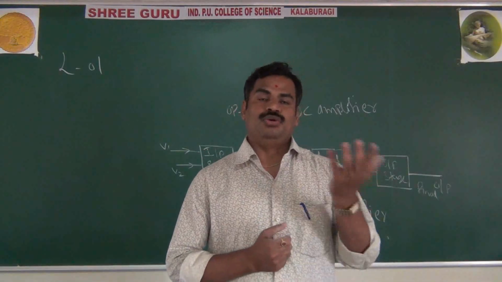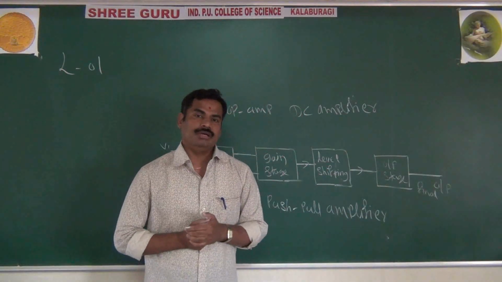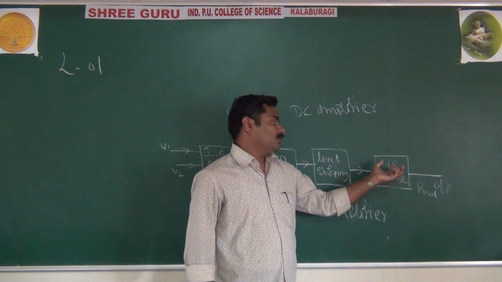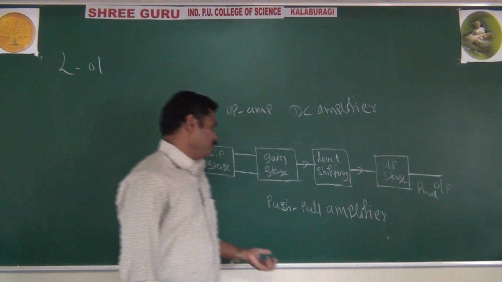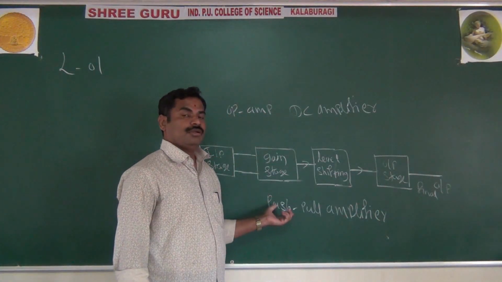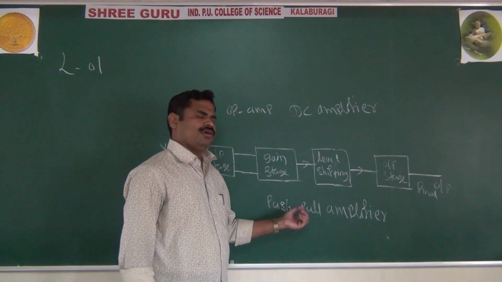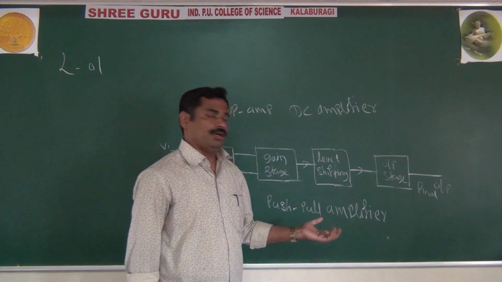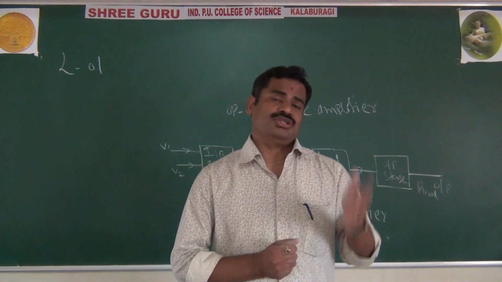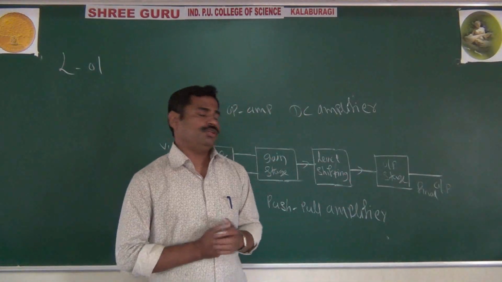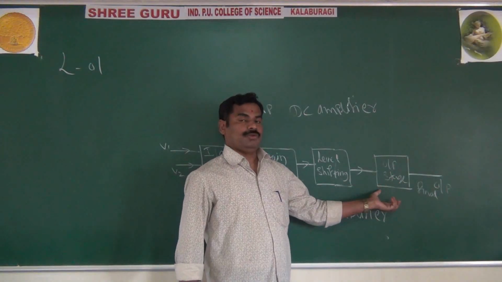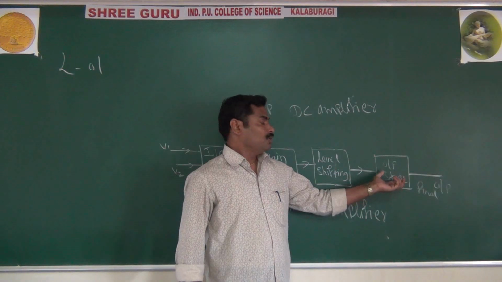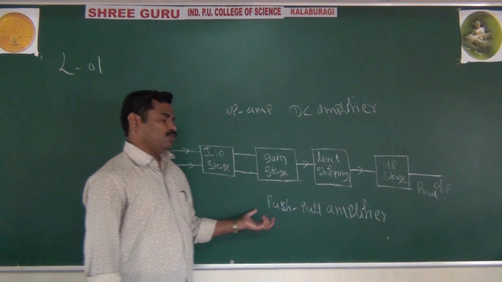Also, we want more voltage and more current, and everything is given by your push-pull amplifier. That's why in the output stage we are using a push-pull amplifier. We are using a complementary push-pull amplifier, or a class A, B or class B push-pull amplifier, because we want more voltage, more current, and most important, very less output impedance. That's why we prefer the push-pull amplifier.